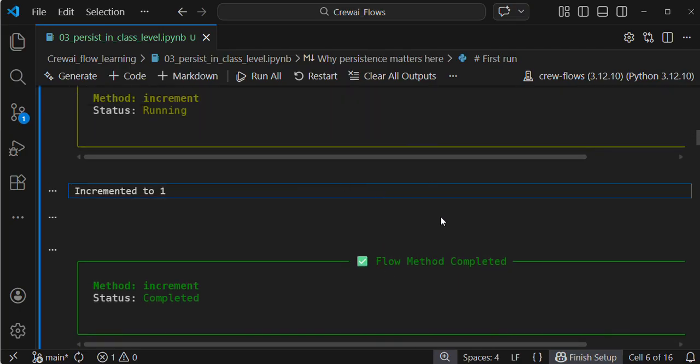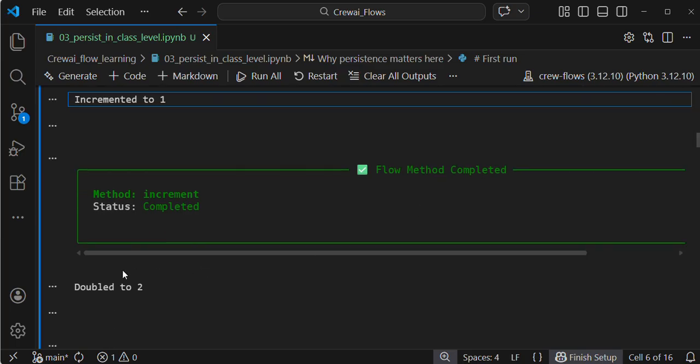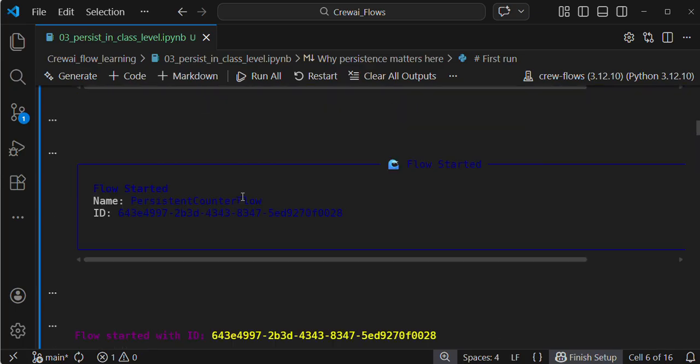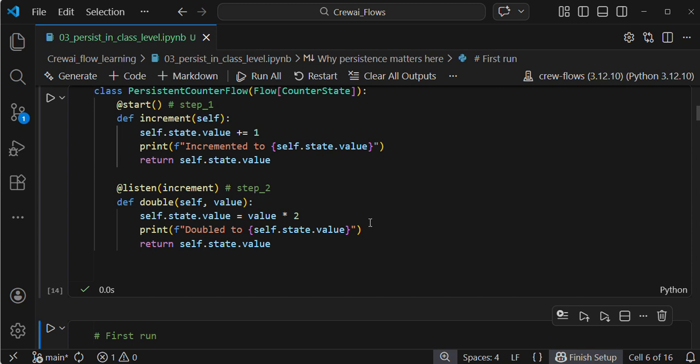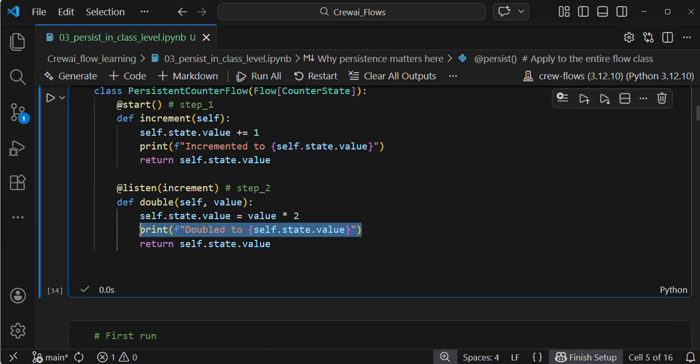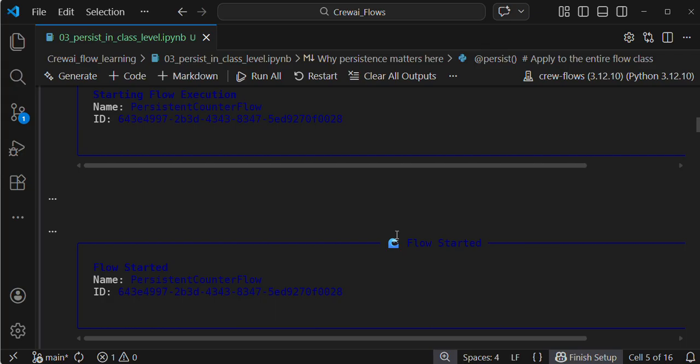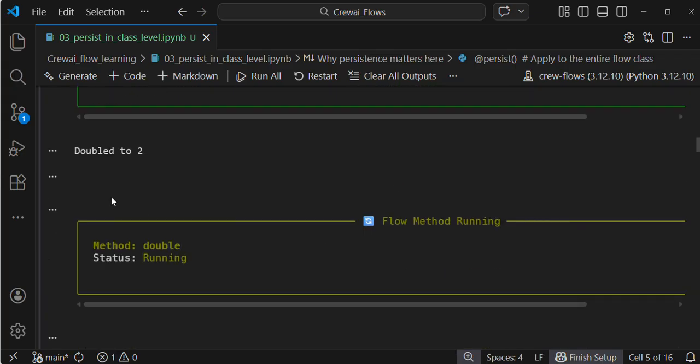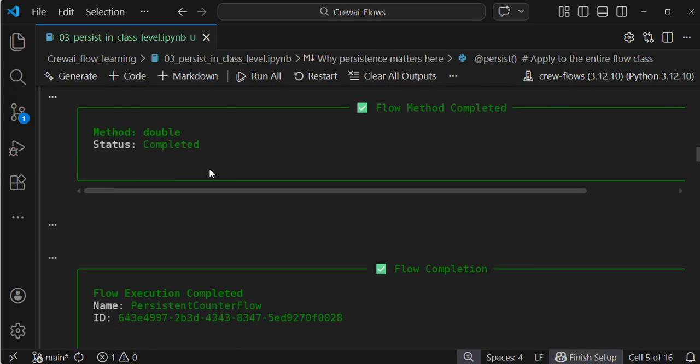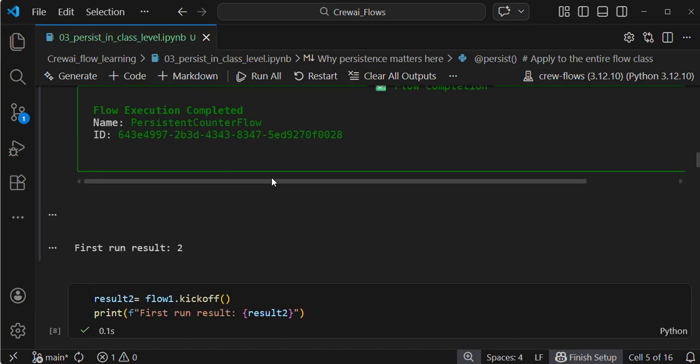Then you see "double to 2". For understanding, I am printing this line in my step 2. Double to 2, same thing. I hope you get it. Flow method completed, totally completed.